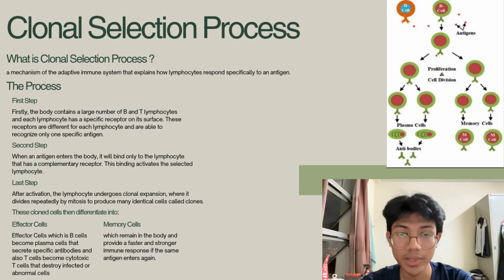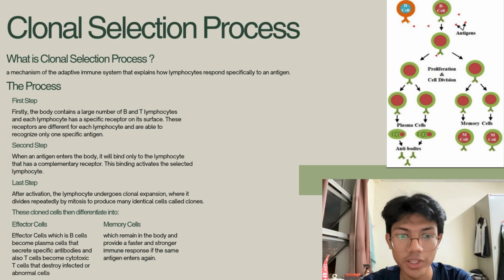For the last step, after activation, the lymphocyte undergoes clonal expansion, where it divides repeatedly by mitosis to produce many identical cells called clones. These clone cells then differentiate into two cell types. The first one is effector cells. Effector B cells become plasma cells that secrete specific antibodies, and T cells become cytotoxic T cells that destroy infected or abnormal cells.